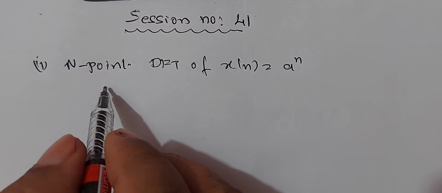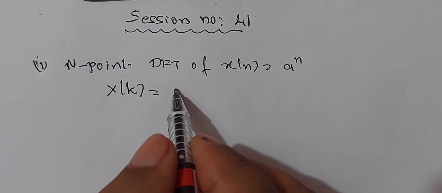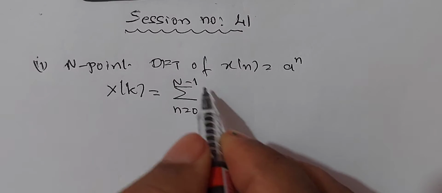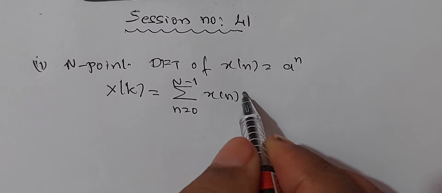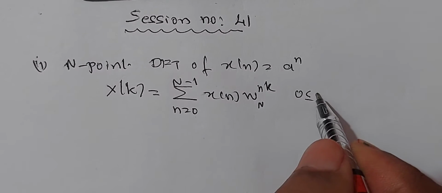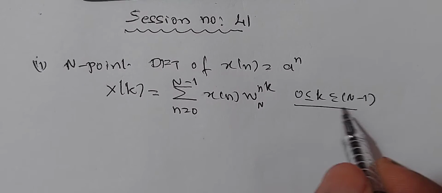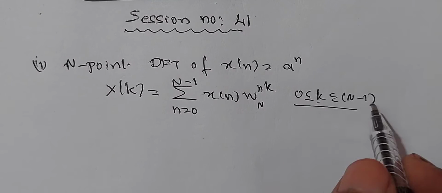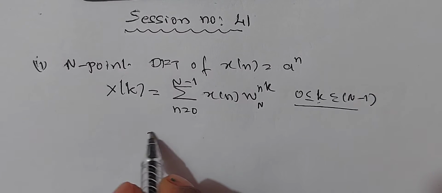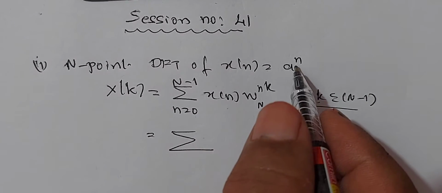So we know that the DFT of a given function is given by X of k, which is equal to sigma n equal to 0 to N minus 1 x of n W_N^nk, where 0 is less than or equal to k is less than or equal to N minus 1. That shows that k can have N number of samples including 0. Now substitute for the values of x of n. x of n is given as a power n.